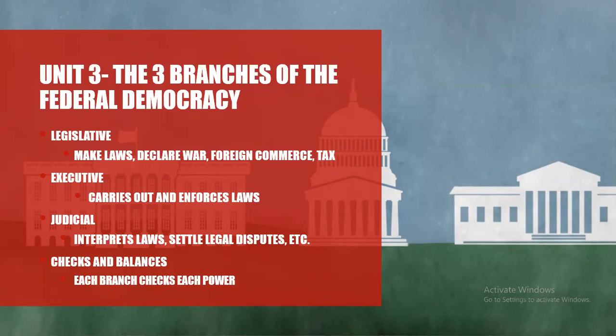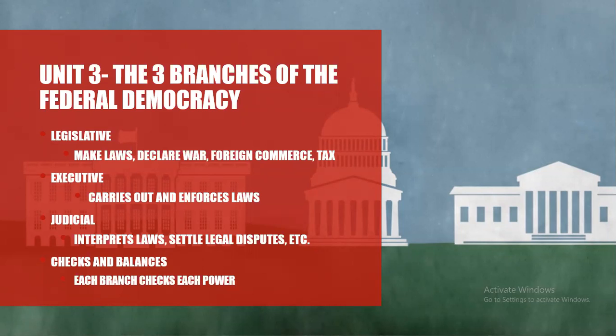The next main branch of government is the executive branch. The main task of the executive branch of government is to carry out and enforce laws. The branch includes the president, vice president, the cabinet, executive departments, independent agencies, and other boards, commissions, and committees.